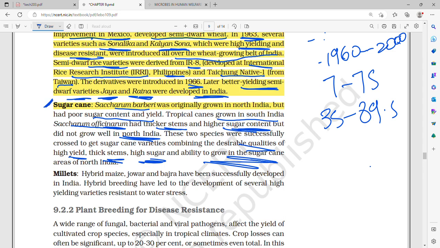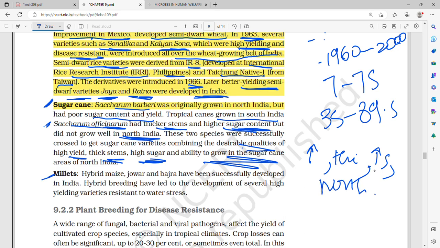So Saccharum barberi was originally grown in North India, but it did not grow very well. The yield was poor and sugar content was also poor. Tropical canes grown in South India, Saccharum officinarum, had a thicker stem and high sugar content, but did not grow well in North India. So these two species were successfully crossed to get sugarcane varieties which combine the desirable qualities: high yield, thick stem, and high sugar.